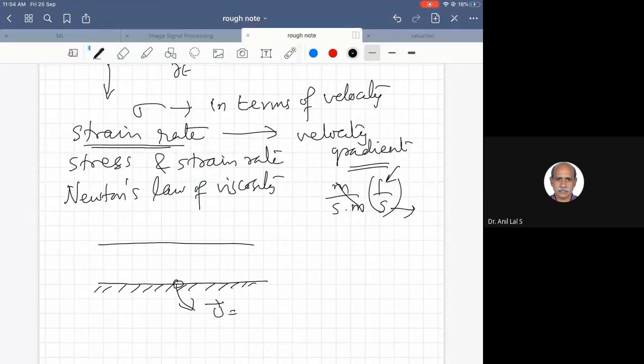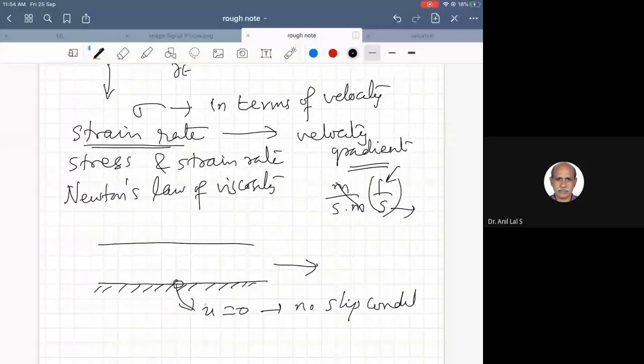Here u is the x component of velocity, and u is equal to 0. And there are no transverse velocities also, right? So this is called a no-slip condition. If the solid is not moving, the fluid particle sitting on the solid is also not moving, right?